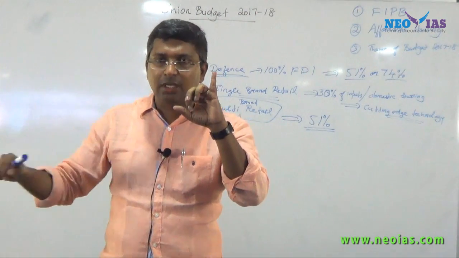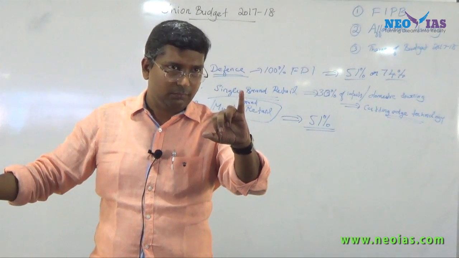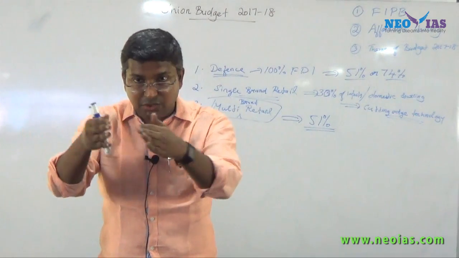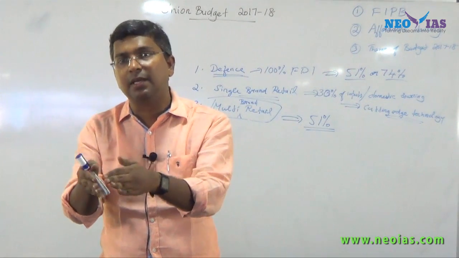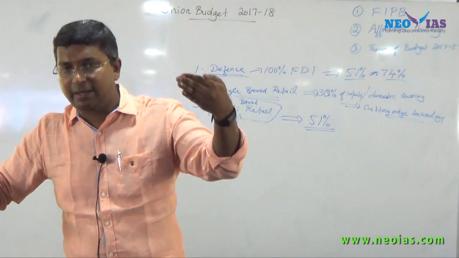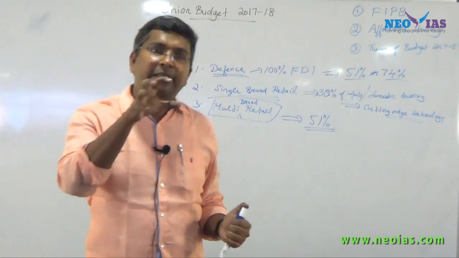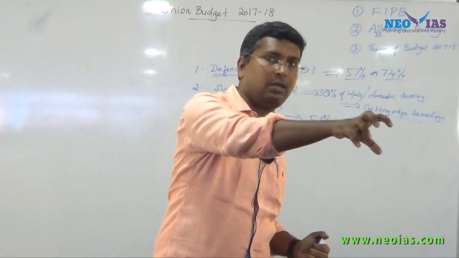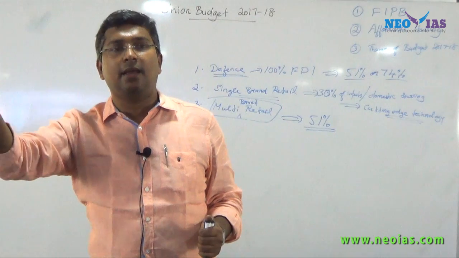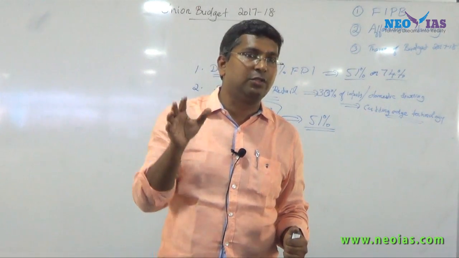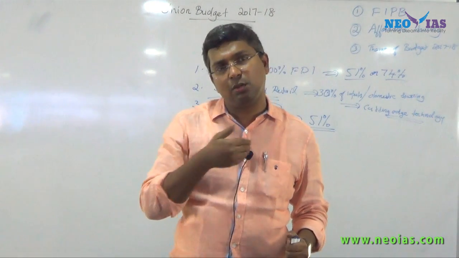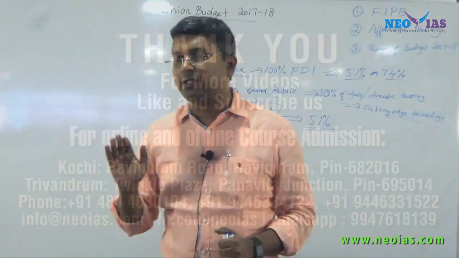It is an interministerial body under the Department of Economic Affairs, and because of that it is headed by the Secretary, Department of Economic Affairs, and the approval is up to a limit of 5,000 crore. Beyond that it is the Cabinet Committee on Economic Affairs. So keep these vital points in mind. Then if a question comes, use the elimination method, you will get the answer. Okay, this is regarding FIPB.